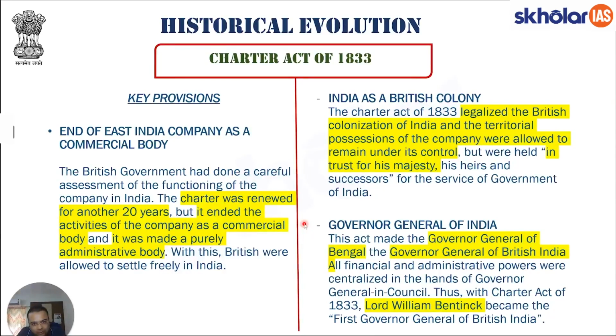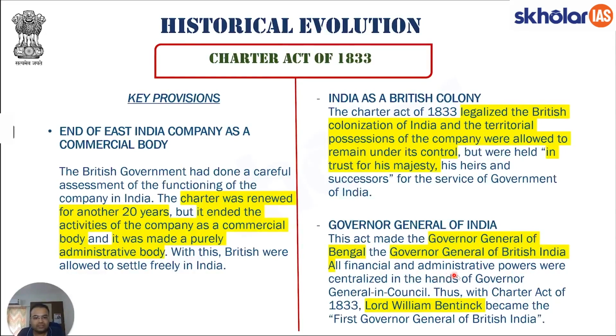But the idea from the beginning was that the Governor General of Bengal is the head of the other governors of the other provinces. In order to eradicate this confusion, this change was made that the Governor General of Bengal will now be called the Governor General of India. I hope the logic behind changing the name from Governor General of Bengal to Governor General of India is now clear. This act made the Governor General of Bengal the Governor General of British India.